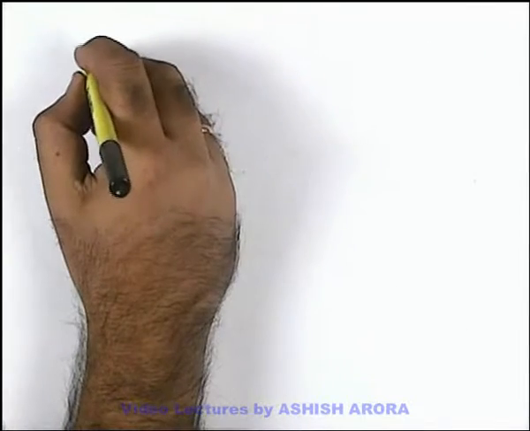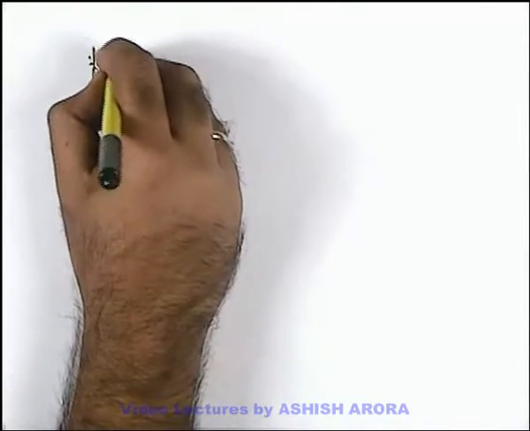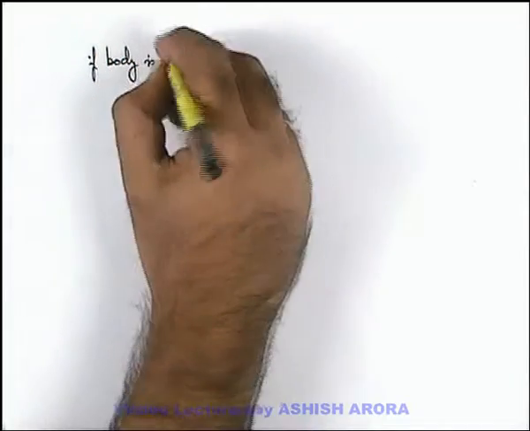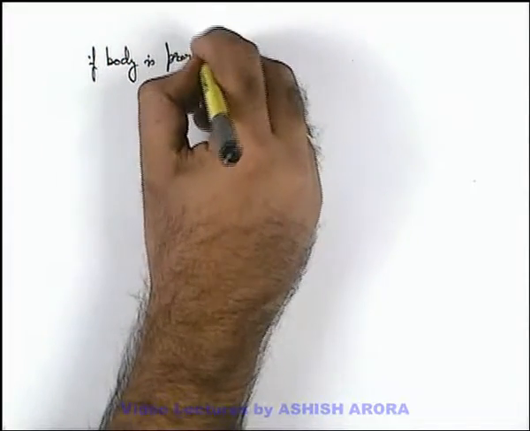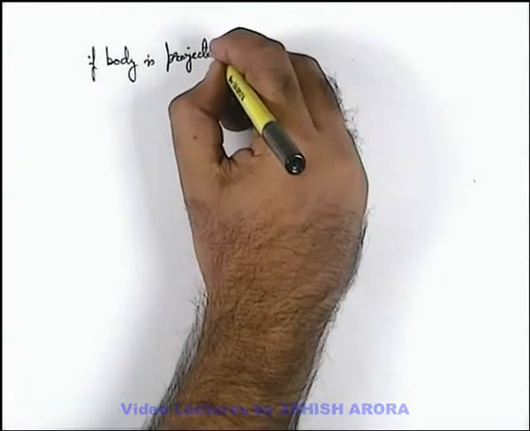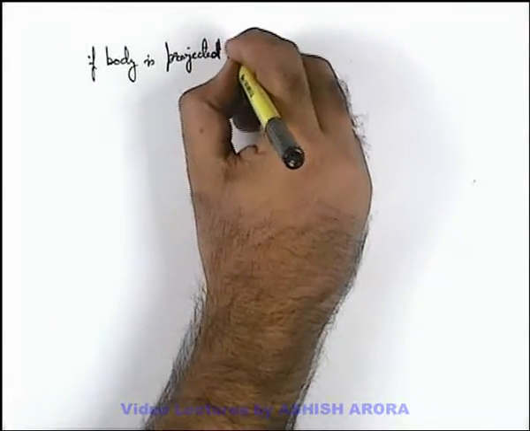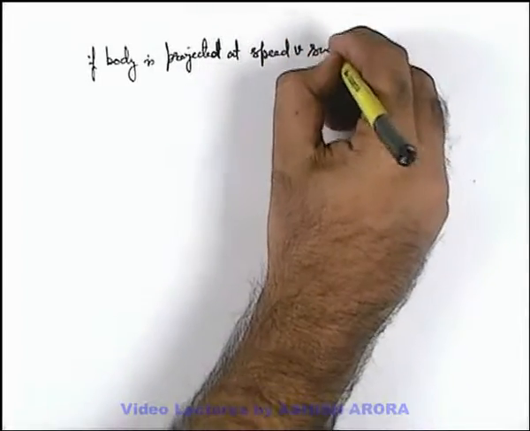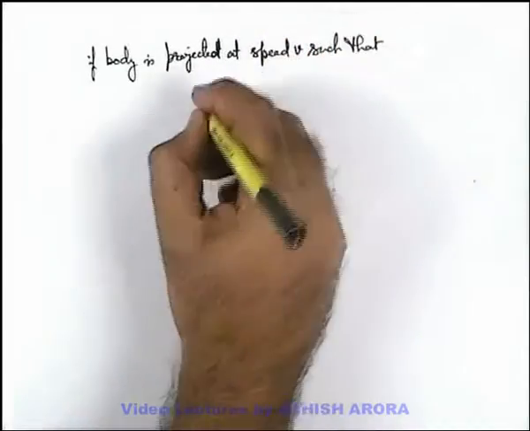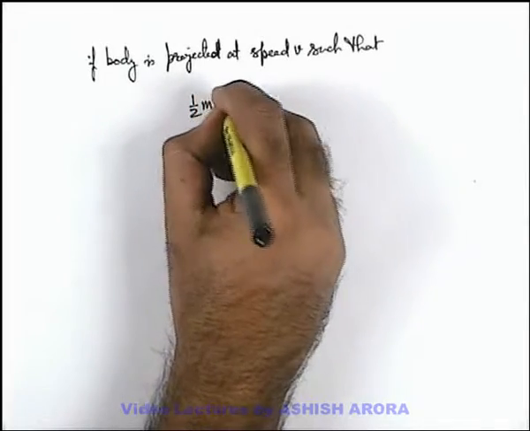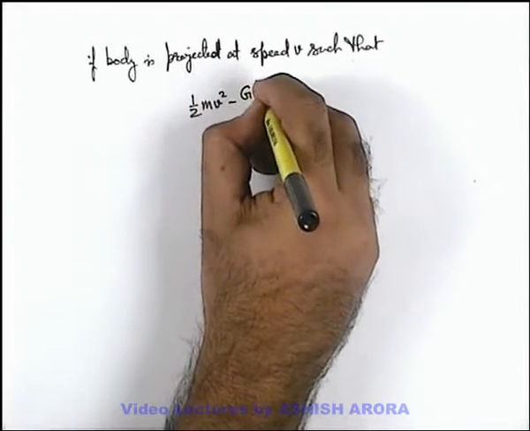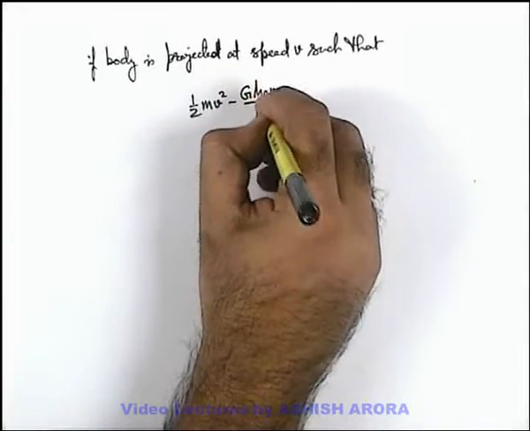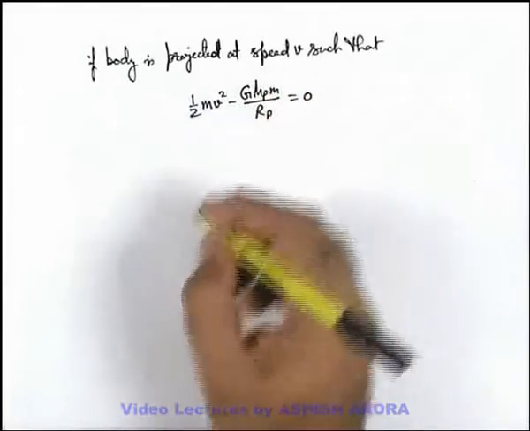Here we can state that if a body is projected at speed v such that its total energy, which is half mv square minus G mp m by rp, will be equal to 0.